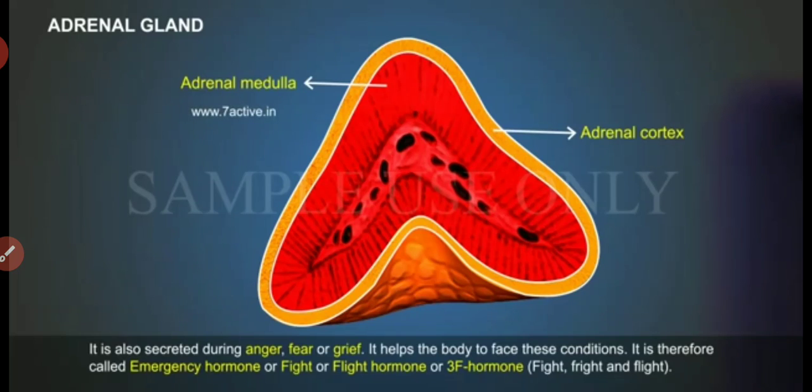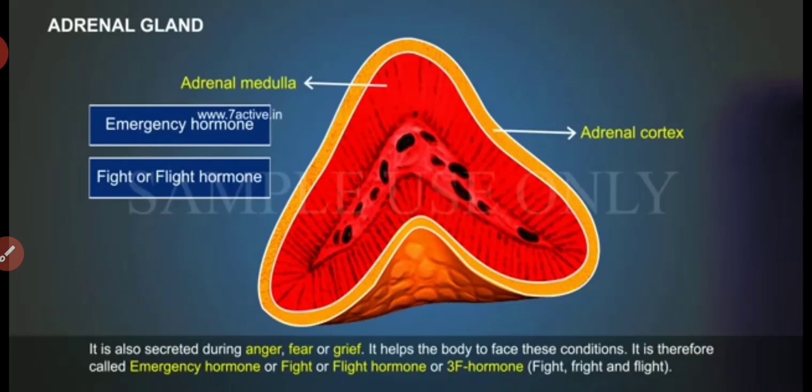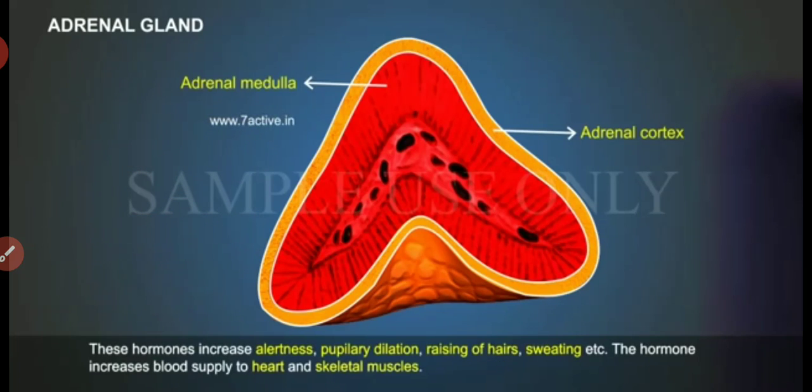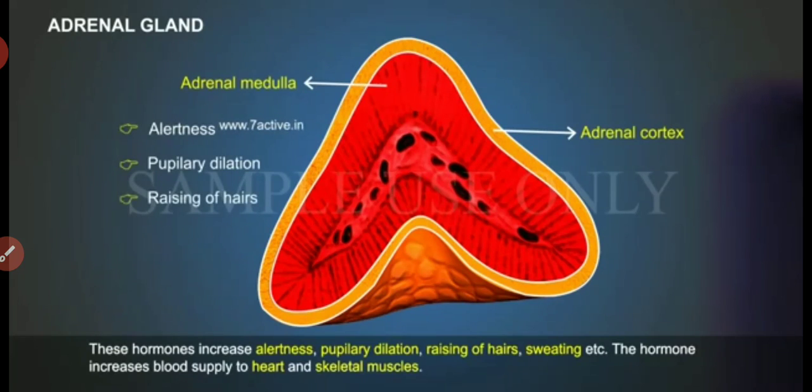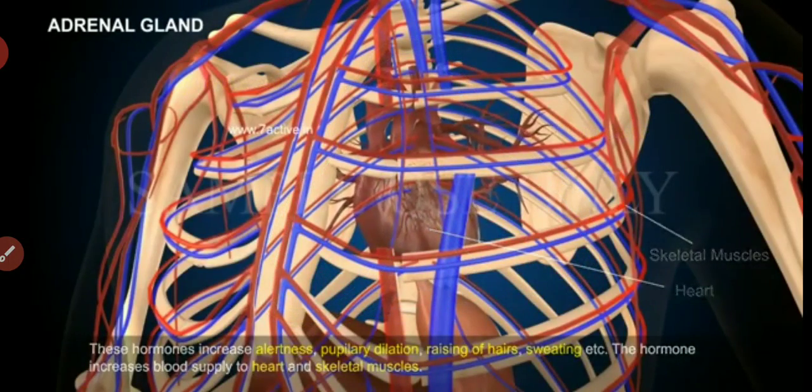It is therefore called the hormone of fight, fright, and flight. These hormones increase alertness, pupillary dilation, raising of hairs, sweating, etc. The hormone increases blood supply to the heart and skeletal muscles.